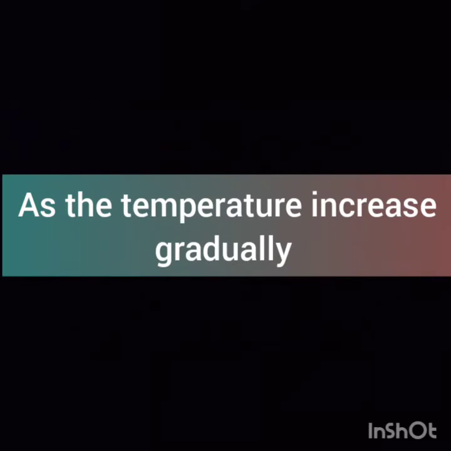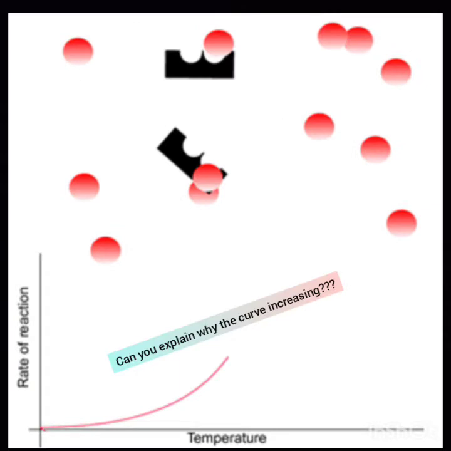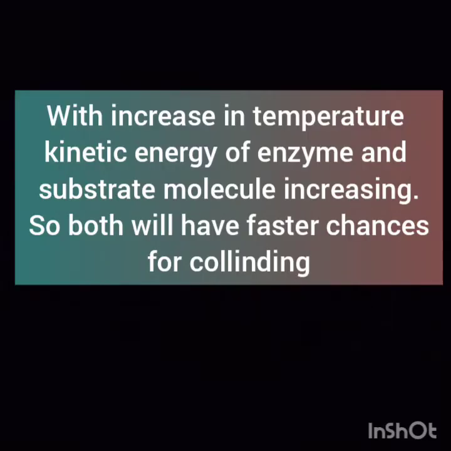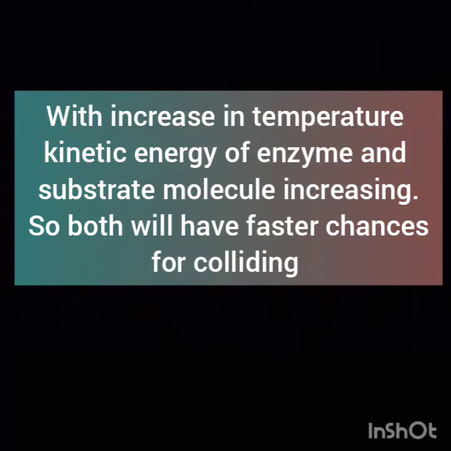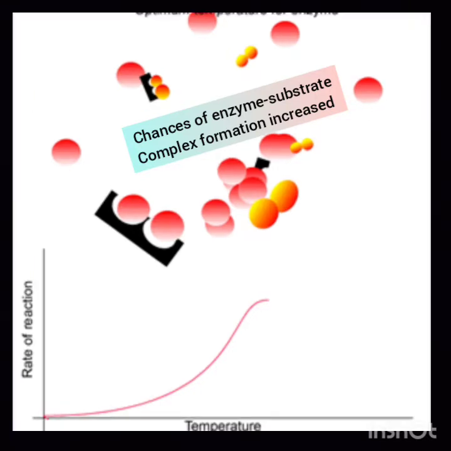Therefore, the rate of enzyme reaction is slow. As the temperature increases, the rate of enzyme activity also increases. Can you explain why it is so? This is because the kinetic energy of enzyme and substrate molecules increases as the temperature increases. So both will move faster, and the chances of colliding and binding are higher.